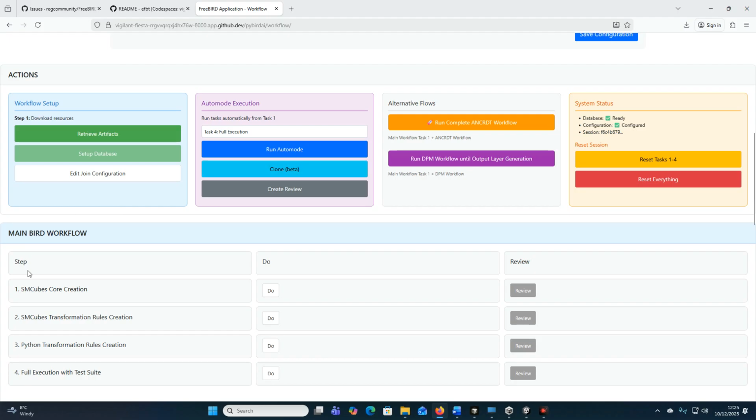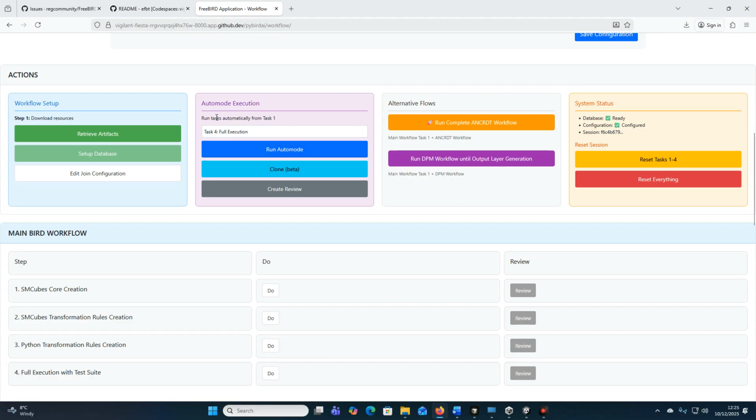Now we want to run these 4 steps in our BIRD workflow. One is to create SMCubes content, so create a set of metadata according to BIRD but stored in a database for us. Then transformation rules and SMCubes, which are typically defined as something called cube links, cube structure item links. Then translate those into Python and then execute the Python against the data in the test suite and the database and show the results. So to do this, we do auto mode.